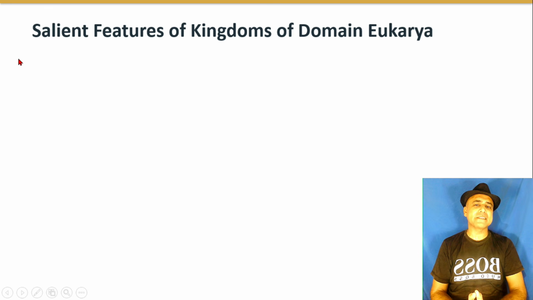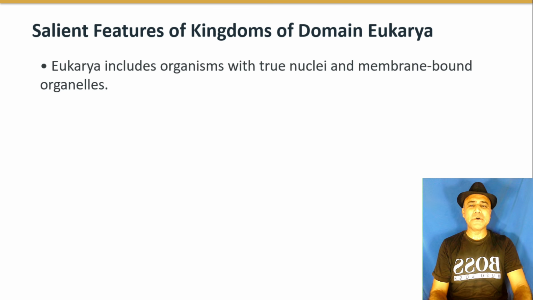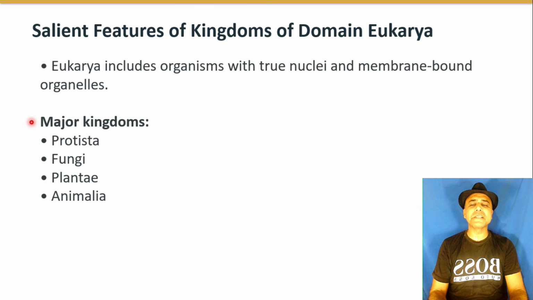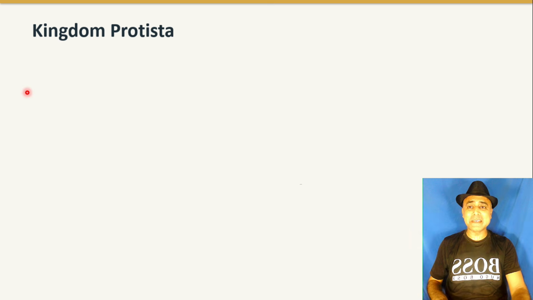Salient features of Kingdoms of Domain Eukarya. Eukarya includes organisms with true nuclei and membrane-bound organelles. There are four major kingdoms in Domain Eukarya: Kingdom Protista, Kingdom Fungi, Kingdom Plantae, Kingdom Animalia. First of all, we will discuss Kingdom Protista.